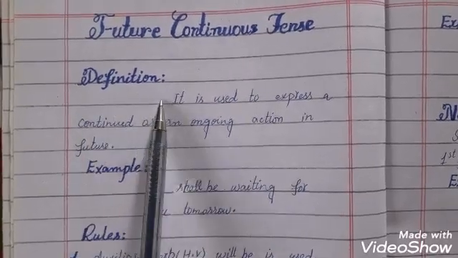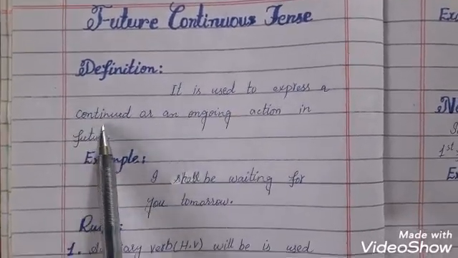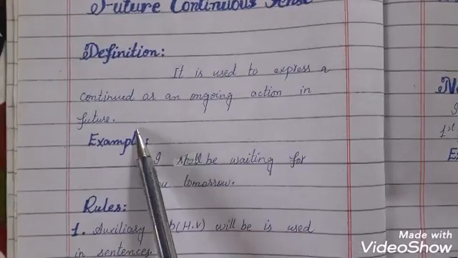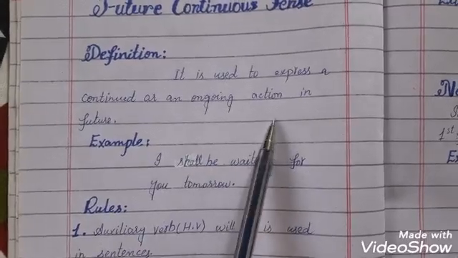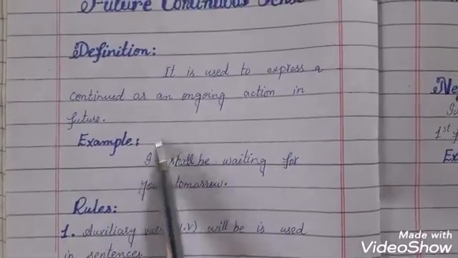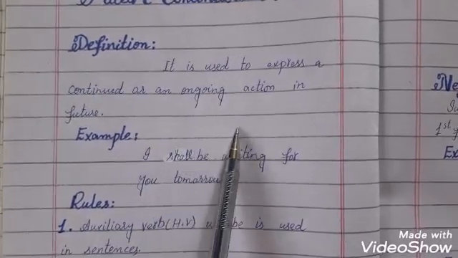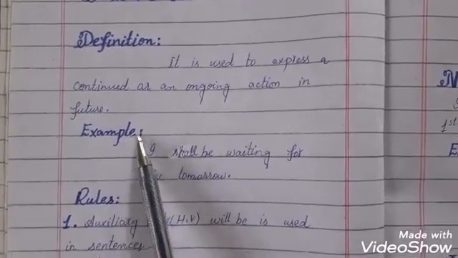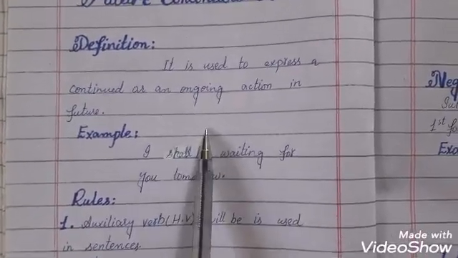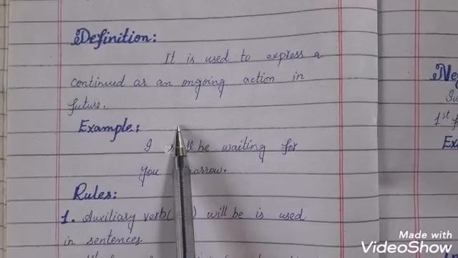Today we are going to study future continuous tense. At first we are going to study its definition. It is used to express a continued or an ongoing action in future. So students, the tense which expresses a situation that is continued or that is going on in future is called future continuous tense. The action that will be continuing in future.